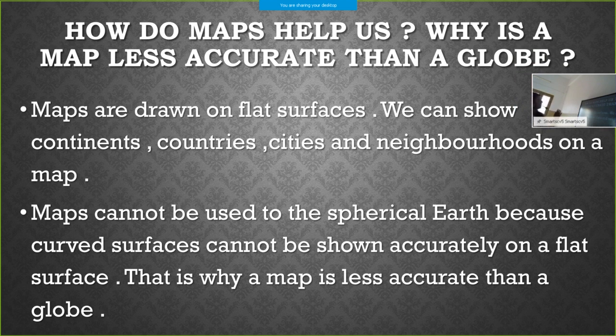How do maps help us? And the second part of the question is, why is a map less accurate than a globe? Once more, first part of the question is, how do maps help us? Then second part is, why is a map less accurate than a globe? The answer for the first part is, maps are drawn on flat surfaces. We can show continents, countries, cities and neighborhoods on a map.